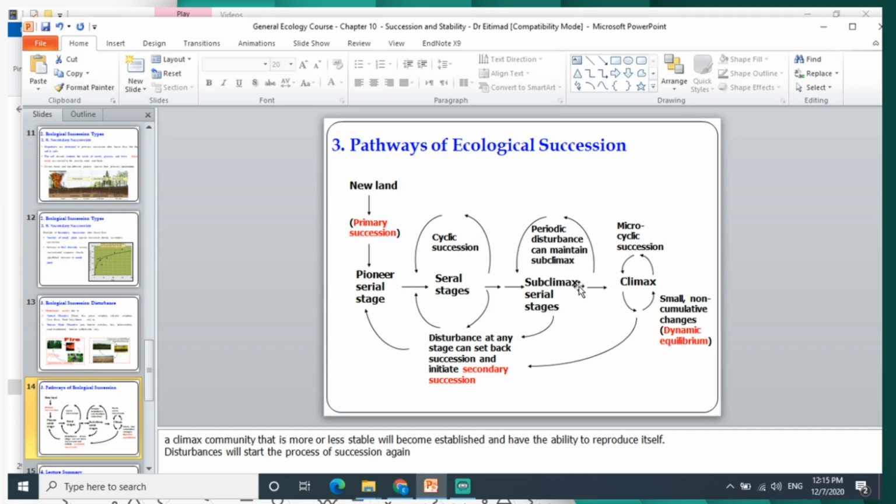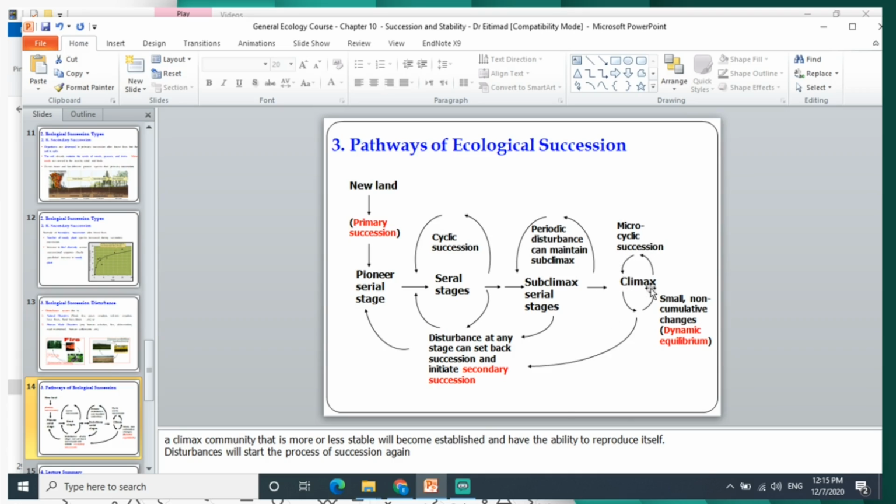Or it will complete until it becomes a stable climax, as a climax is more or less stable and will become established and have the ability to reproduce itself until a disturbance occurs. Then it will go back to begin the secondary succession if there is soil. If there is no soil, it will begin from primary succession.